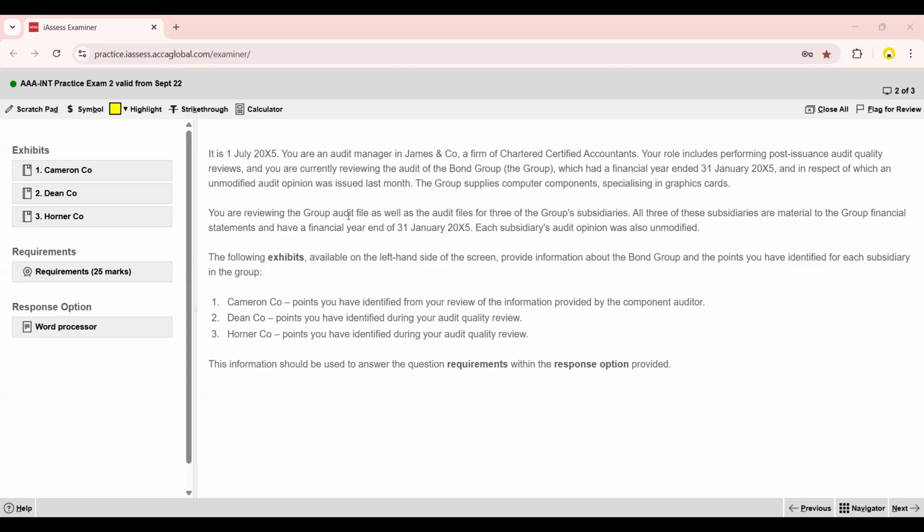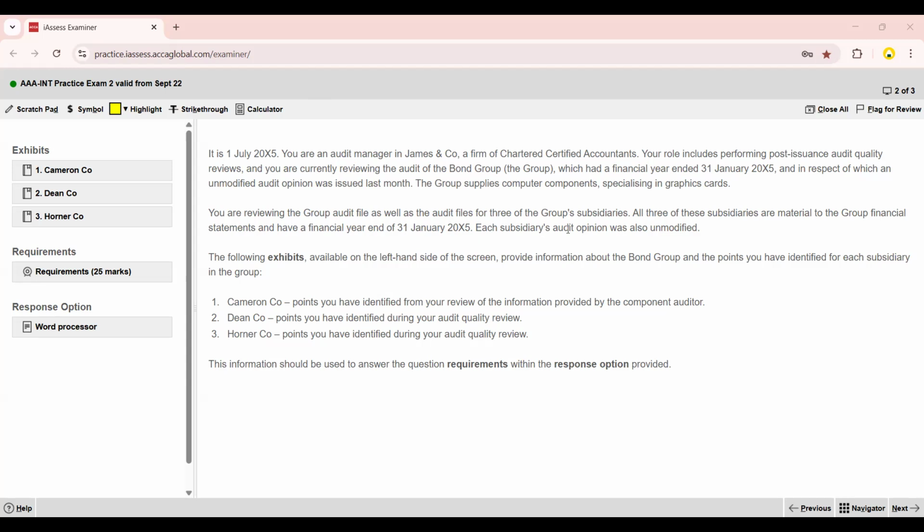You are reviewing the group audit file as well as the audit files for 3 of this group's subsidiaries. It means the group, Bond Group, and their subsidiaries are audited by us. All 3 of these subsidiaries are material to the group financial statements and have a financial year end of 31st January 2005, same as the group financial year end.